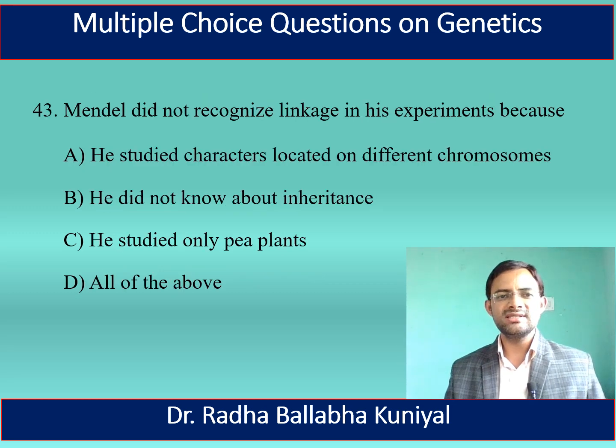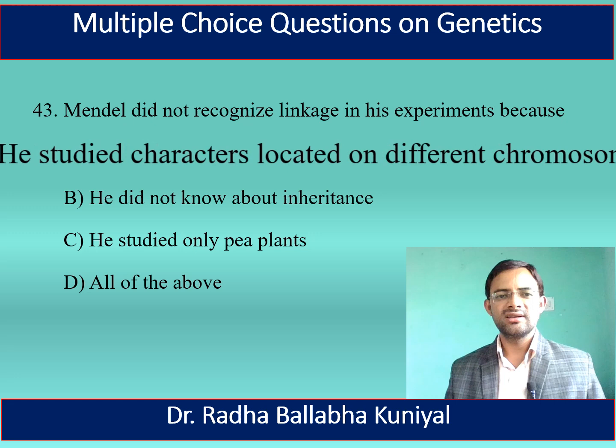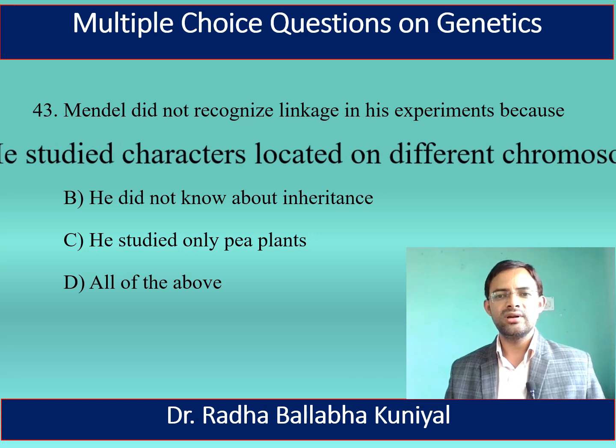The next question is, Mendel did not recognize linkage in his experiments because A. He studied characters located on different chromosomes, B. He did not know about inheritance, C. He studied only pea plants, D. All of the above. Here the best answer is he studied characters located on different chromosomes.